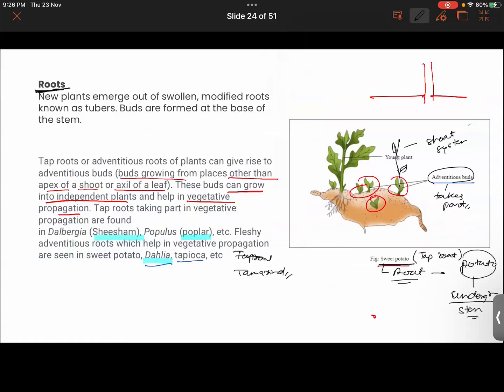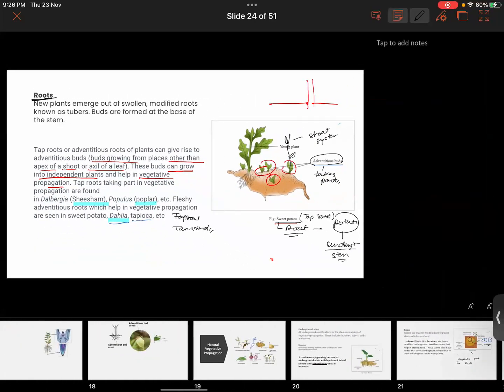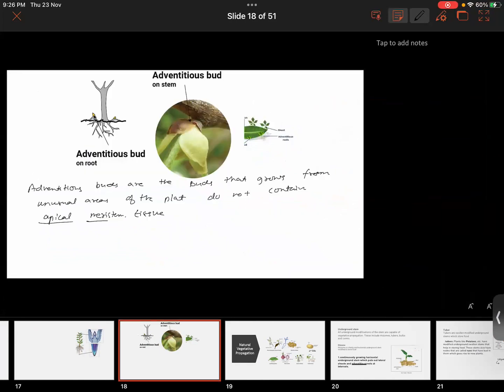Look over here, we mixed one thing. Remember what we studied for adventitious buds? We studied that they are the buds that do not grow on the tip of the root and shoot system.